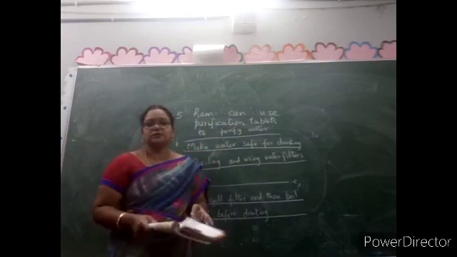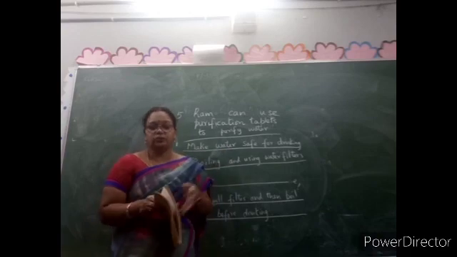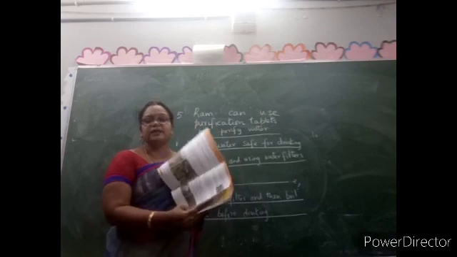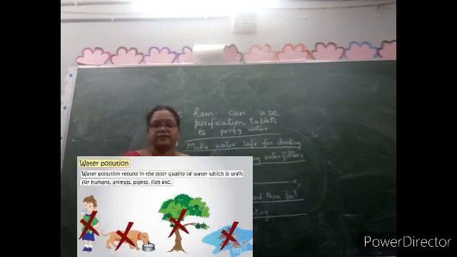So first read the textbook, then you will complete S3 and S4, and a very important thing is reading the lesson again and again, because many new words are there: chemicals, factories, wastewater. Wastewater is the water from our drainage, which is also getting mixed with the river. So all these things, you learn the spellings and complete. By now we are completing volume 2. Whatever pending work is there, you complete.